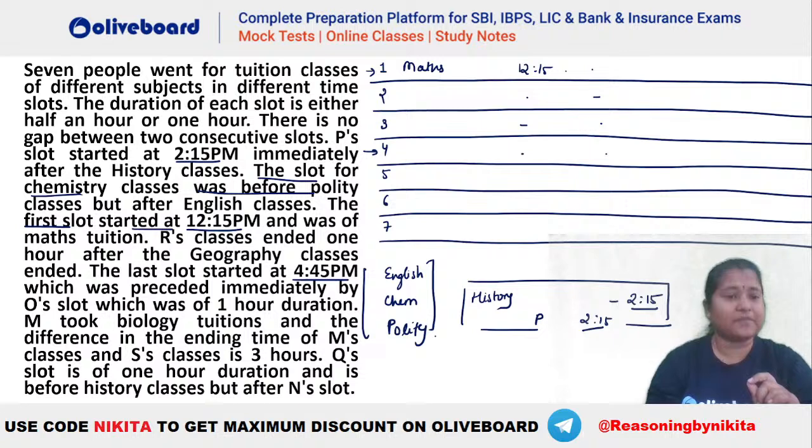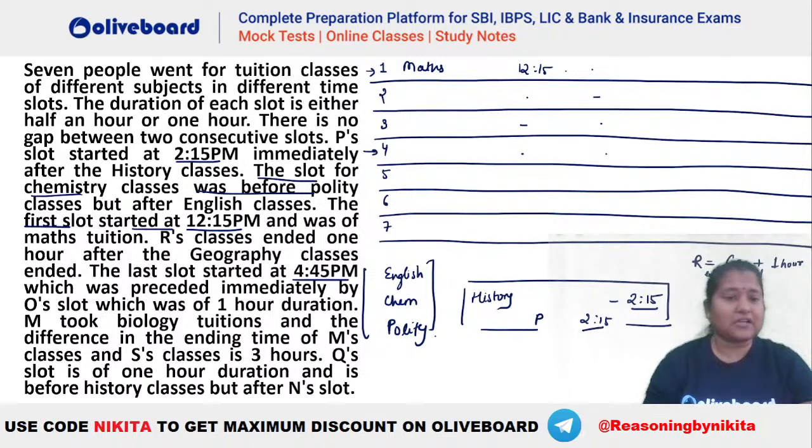That's a possibility here. Now the first slot started at 12:15 and was of maths tuition. Done. Arts class ended 1 hour after geography class ended. Okay, so R is equal to geography plus 1 hour. That means if geography class is ending here, this is geography's end, and arts class ended 1 hour after this. So if geography is ending at 3 p.m., R should be ending at 4 p.m. That is the meaning here.